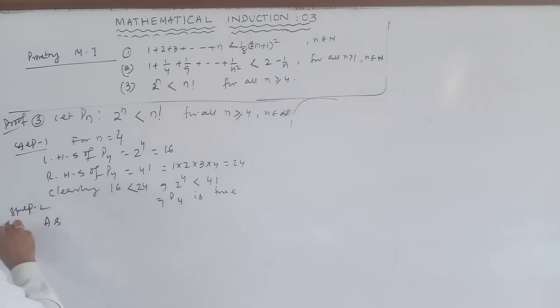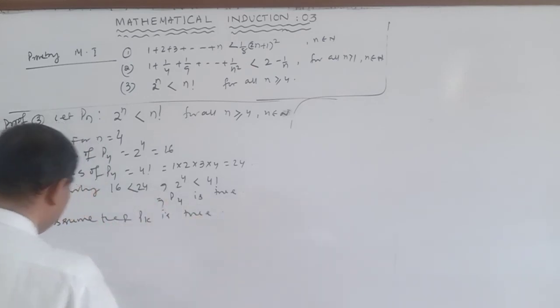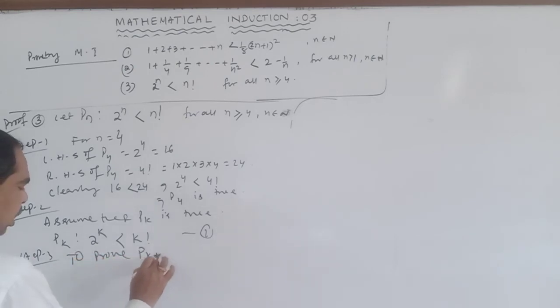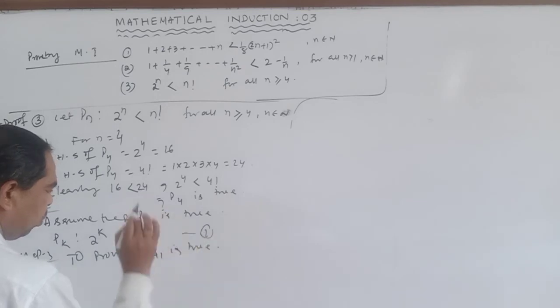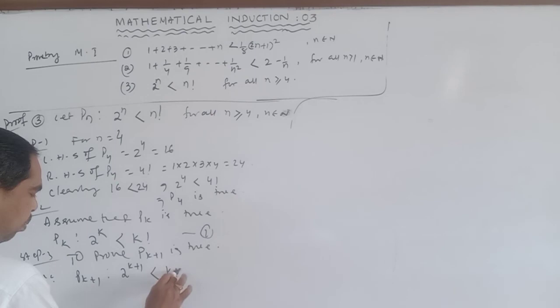Step 2. Assume that Pk is true. So Pk such that 2 to power k is less than factorial k. Equation 1. Step 3. To prove Pk plus 1 is true, that is Pk plus 1 such that 2 to power k plus 1 is less than k plus 1 factorial.